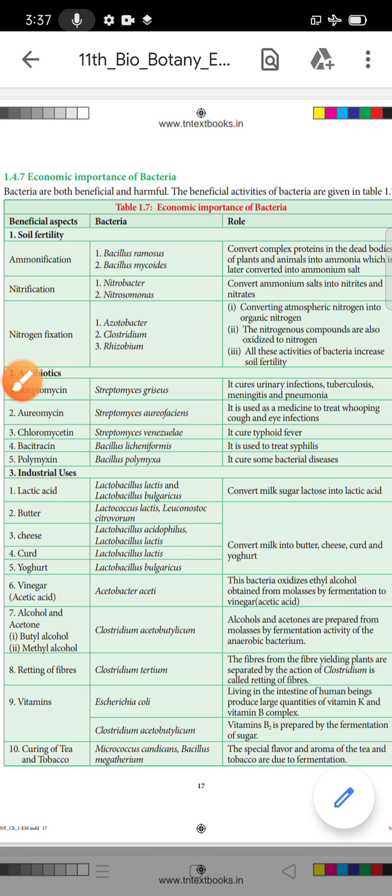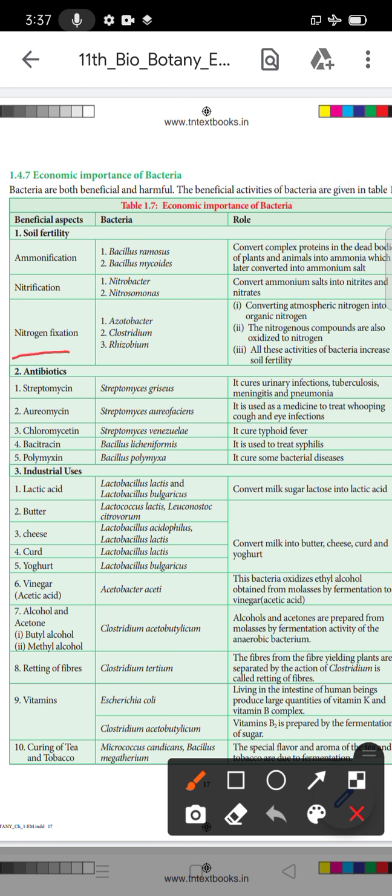Okay, the next soil fertility bacteria is the nitrogen fixation bacteria. So what is the name of the bacteria? Azotobacter, Clostridium and Rhizobium. The three bacteria are the nitrogen fixation bacteria. So what is the role of the bacteria? Converting the atmospheric nitrogen into organic nitrogen.